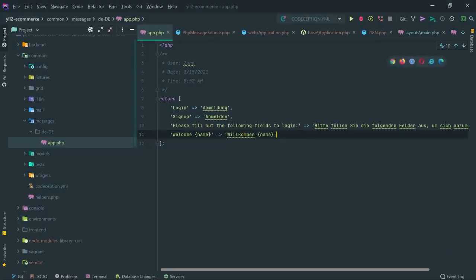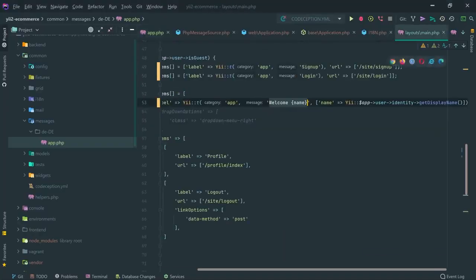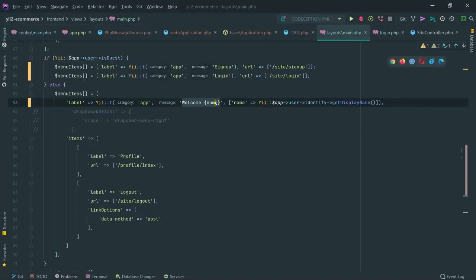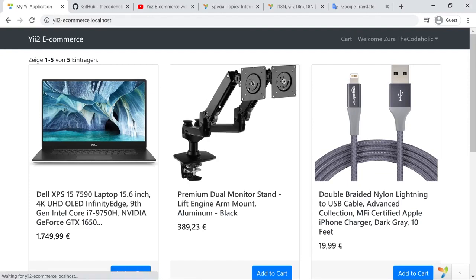In the source messages, I can specify these placeholders with indexes as well. So right here I can put 0, and in this case I can specify a normal array, not an associative array, and on the 0 index this will be the placeholder. I save that and reload the application, and I see the placeholder works.